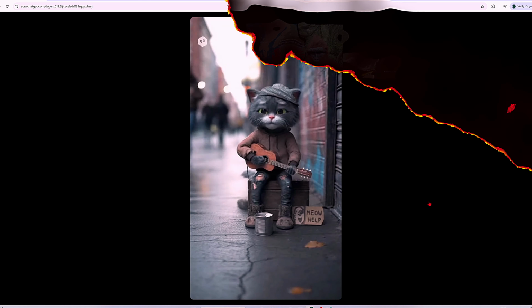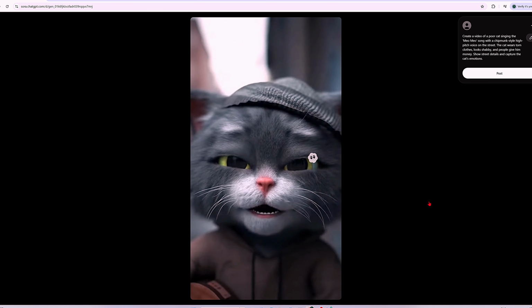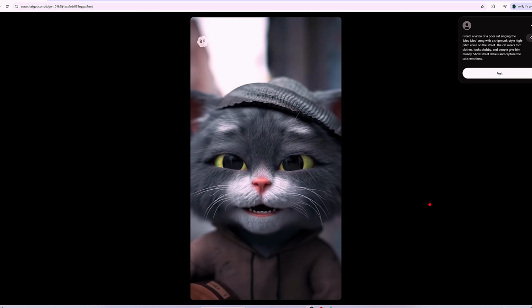Let's see what happens. Meow, meow, meow, I'm a little stray. Meow, meow, meow, singing for my day. Meow, meow, meow, cold paws on stone. Thank you, kind hearts, you helped me.